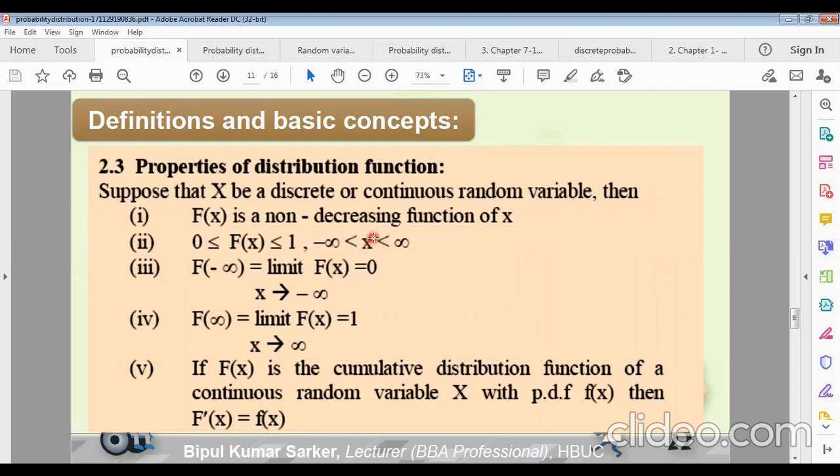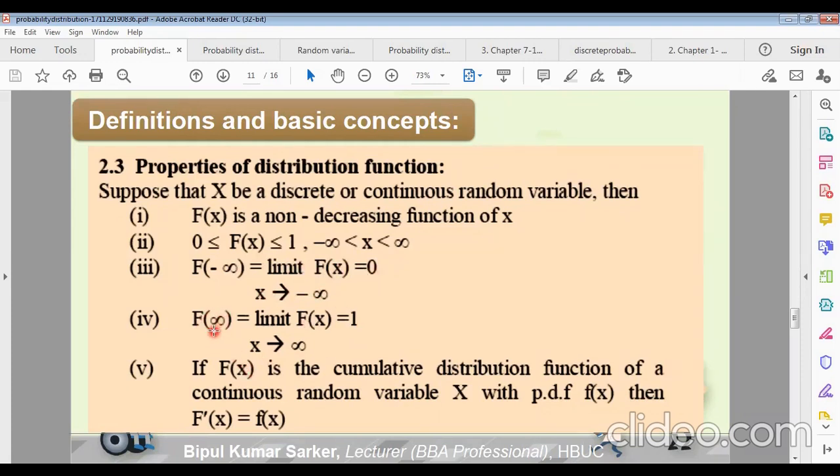And the limit of x, small x, what will be? Minus infinity to plus infinity. Now if we take the F of minus infinity, the cumulative frequency distribution, or capital F, on the left side, the limit of F of x will be 0, because the probability distribution on the left part of the diagram gives the lowest probability. For an impossible event, probability is 0. Where x tends to minus infinity, the limit of F of x will be 0, because the lowest probability is 0.